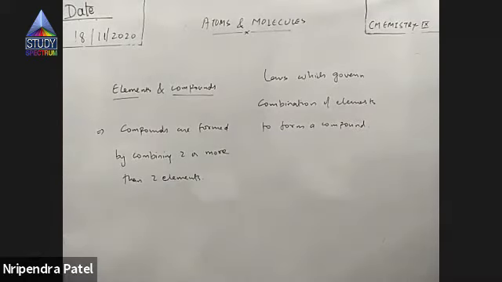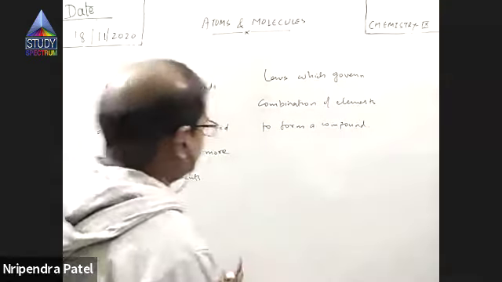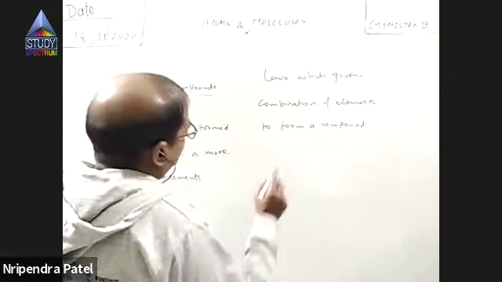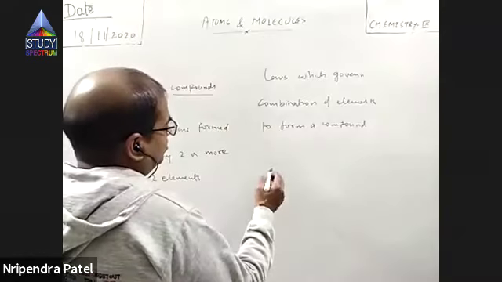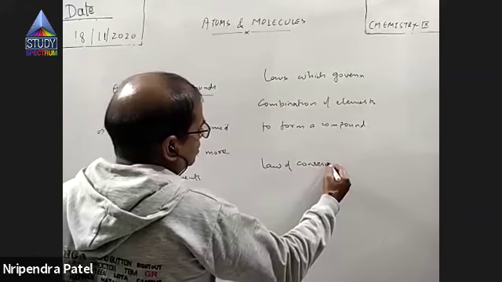So, the laws which govern the chemical combination of elements to form compounds. There are many laws, like 5-6 laws as you go into the higher syllabus, but here we have only 2 laws. The first of them is the law of conservation of mass.